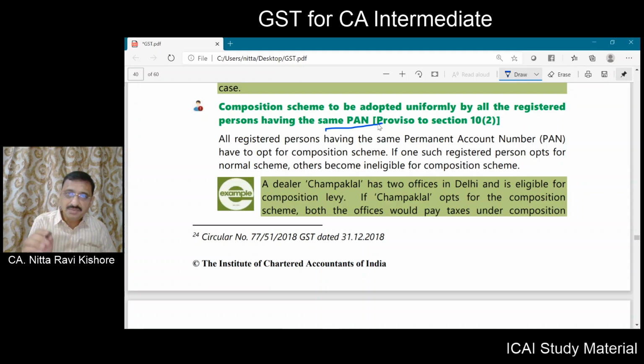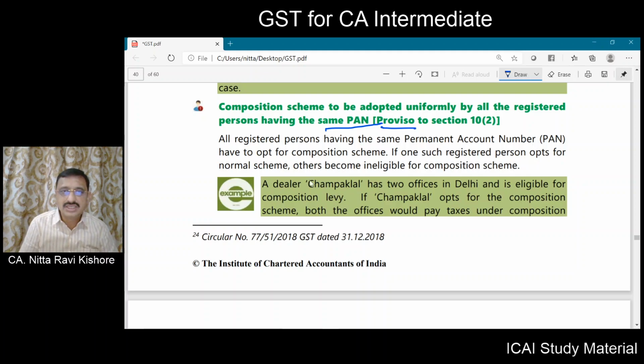Even if you are not opting for the composition scheme in respect of one registration, then all other registrations under the same PAN will also become ineligible for composition scheme. That has been given in the proviso to section 10 subsection 2.